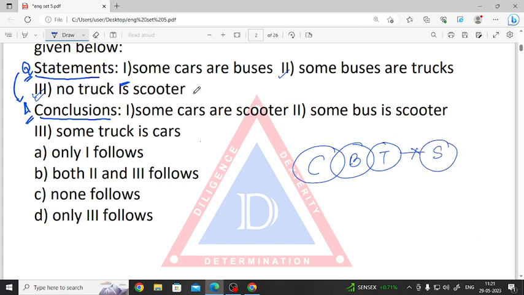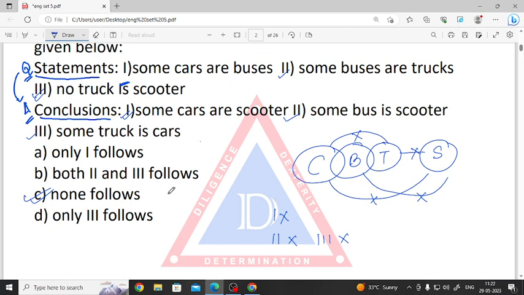Questions over. Then what does the conclusion say? The conclusion says some cars are scooter. We can see there is no relation between cars and scooter, so the first option is incorrect. Then some buses are scooter. Again we cannot see any relation between them, so the second option is also incorrect. And the third one says some trucks are car. Again we cannot see any relation between them, so the third option is also incorrect. So none of the conclusions follows here.